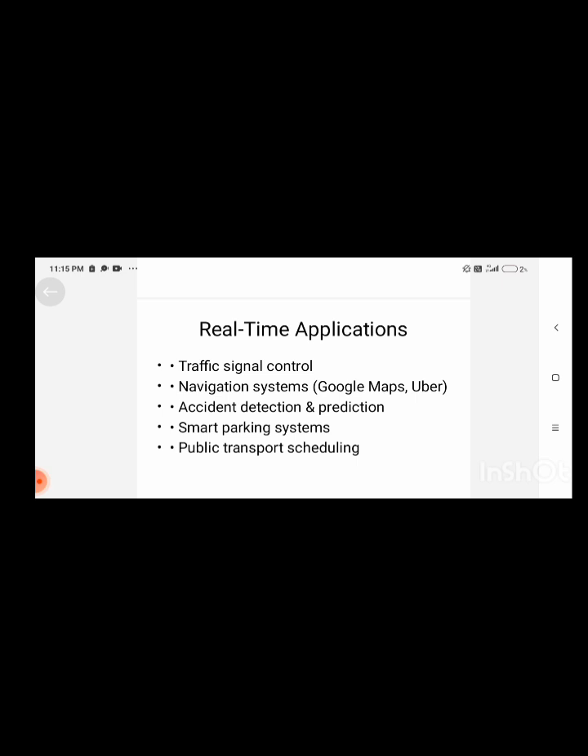And smart city planning: real-time data helps government plan road expansion and traffic signal modes, and helps manage traffic during heavy rain, festivals, sports events and political rallies.